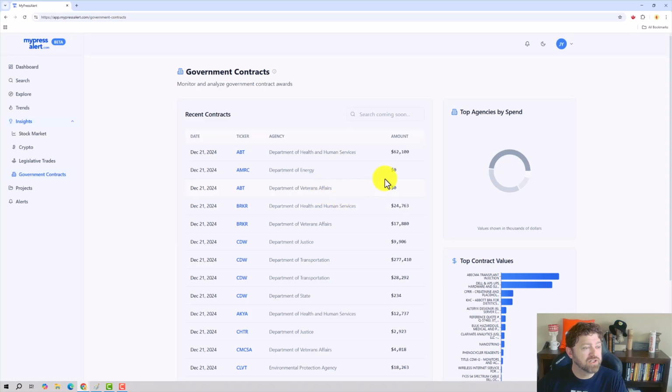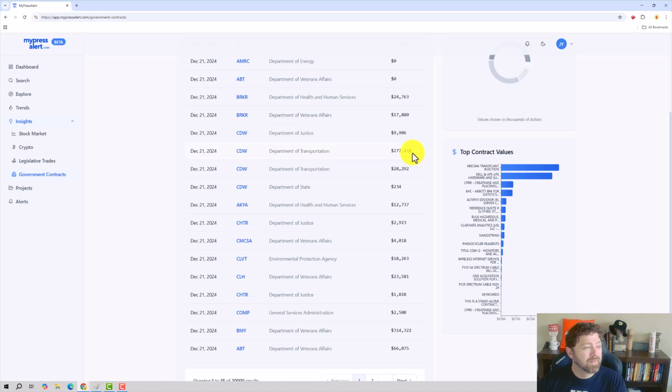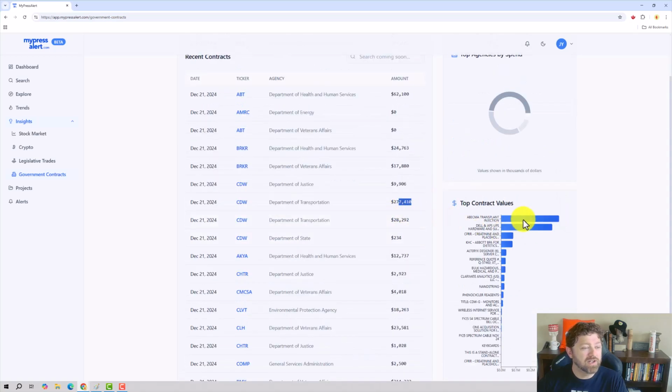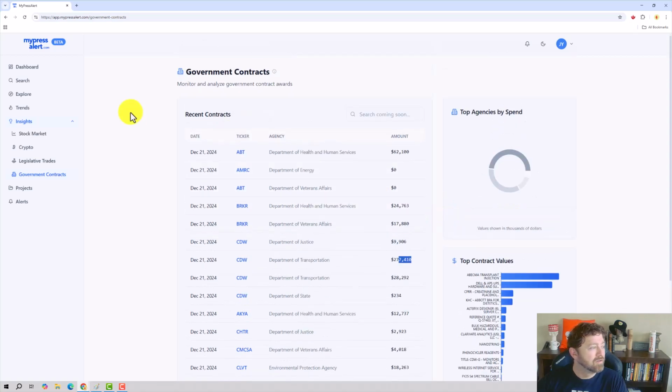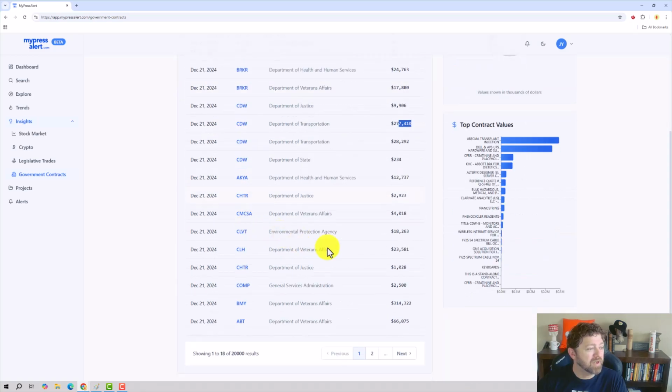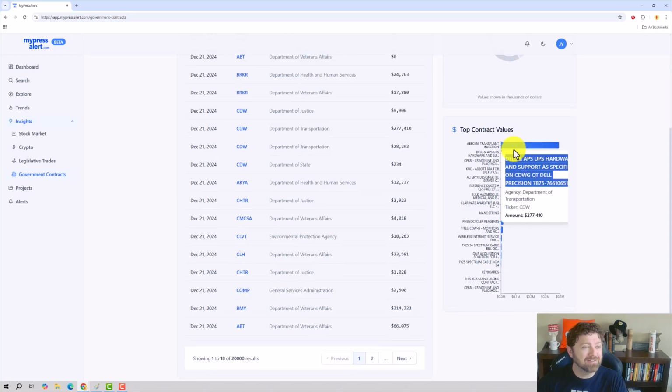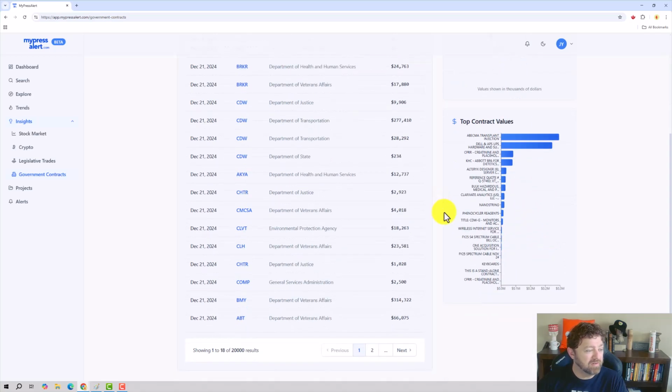Department of Energy, $0 contract. Okay. That's a big one, $277,000. So that's interesting. We have over here a $314,000 contract to ticker symbol BMY. I guess we could go, but I can't see that one over here. I can't click that. I can't get to ticker symbol BMY and see what happened there, right?